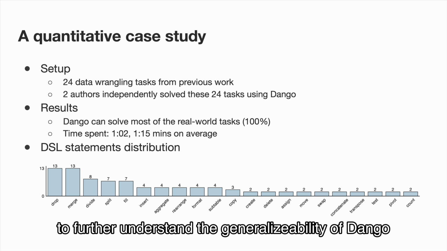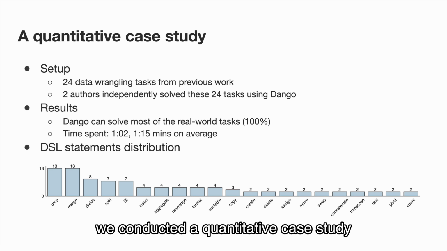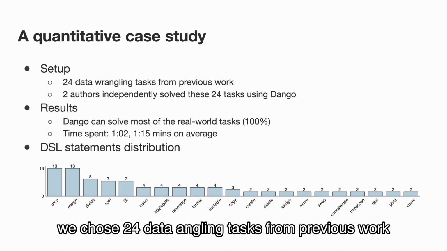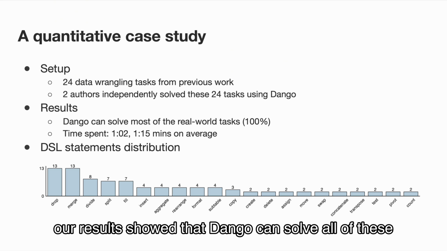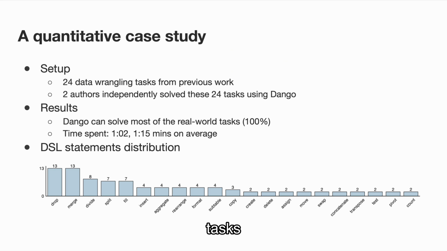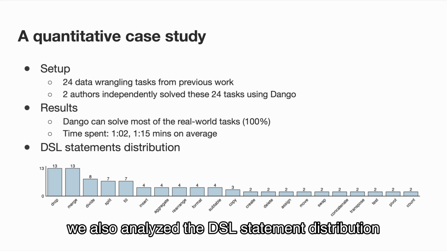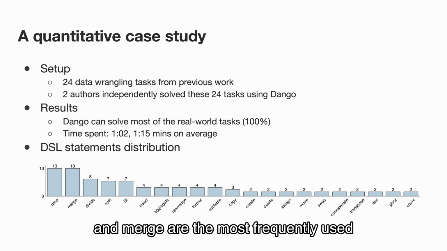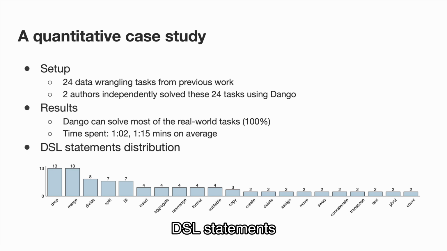To further understand the generalizability of Dango, we conducted a quantitative case study. We chose 24 data wrangling tasks from previous work. Our results showed that Dango can solve all of these tasks. We also analyzed the DSL statement distributions and found that drop and merge are the most frequently used DSL statements.